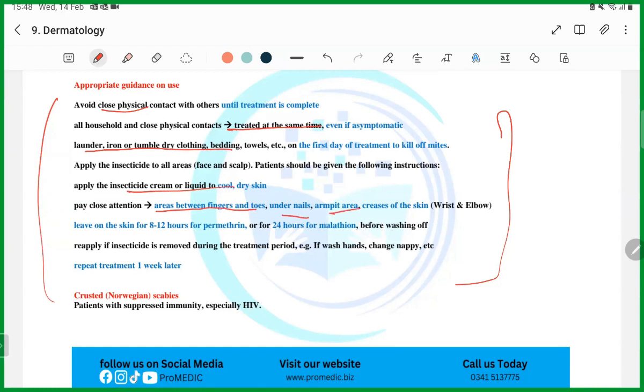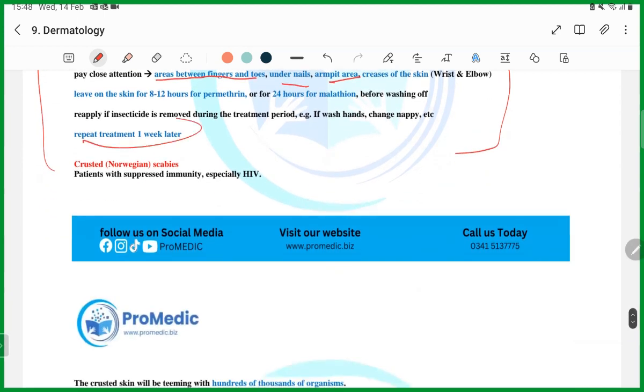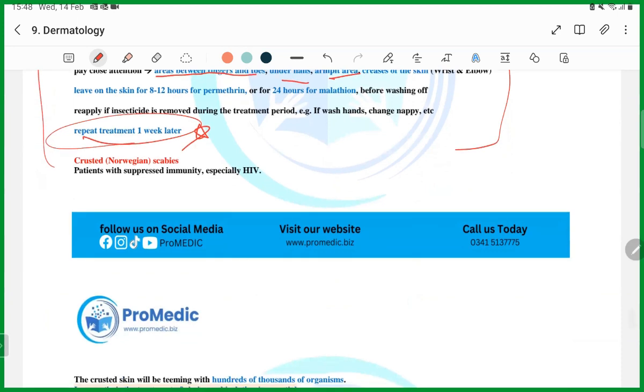These are just the general instructions for the patient. So mostly you should know about this, not only for the exam but for the treatment. You are not here only to give the exam. Your knowledge should be updated on how you're going to prescribe the medication permethrin to the patient. So this is how it goes, guys. And repeat the treatment after 1 week, remember it.